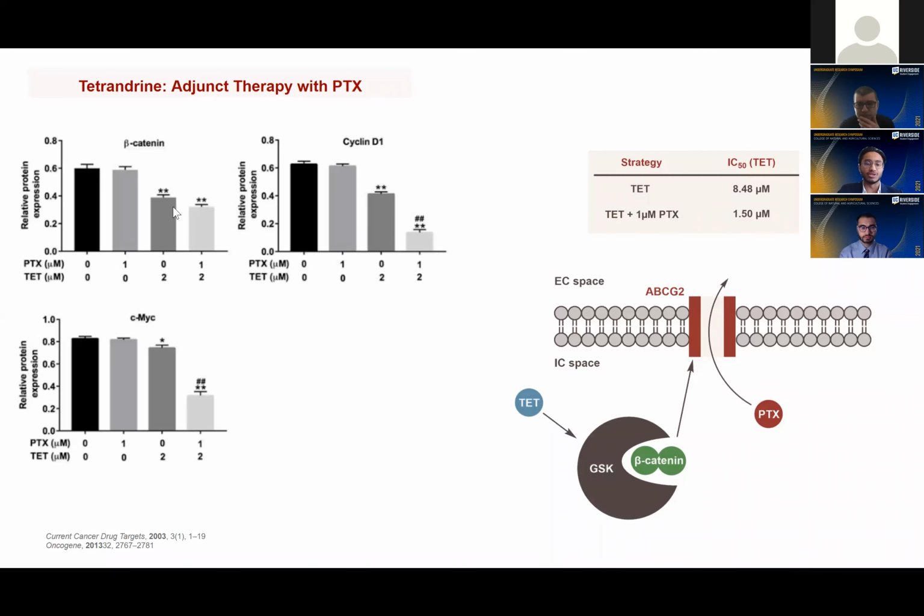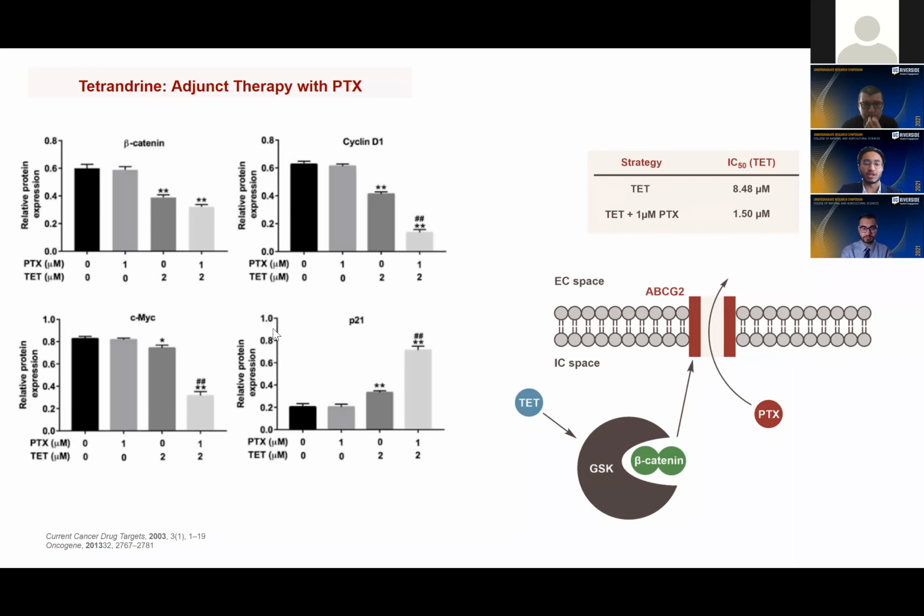Several proliferative proteins that are involved in the growth and division of cells were also seen to decrease in the combination treatment strategy, as well as an increase in the inhibitory protein P21. This occurs again in a concentration-dependent manner and sees increased effects when in combination therapy as opposed to solo therapy.